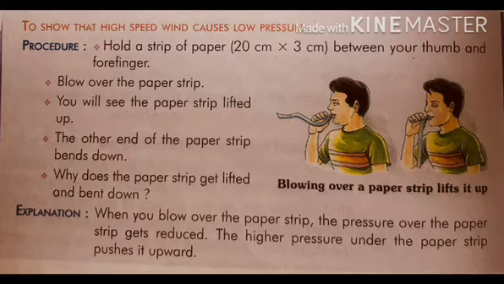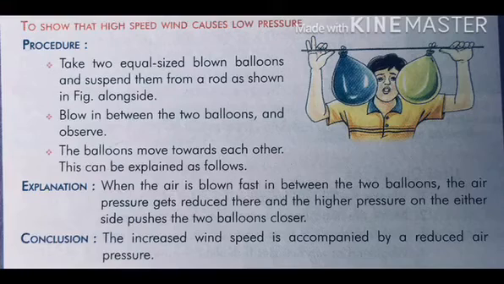Why does the paper strip get lifted and bent down? Explanation. When you blow over the paper strip, the pressure over the paper strip gets reduced. The high pressure under the paper strip pushes it upward. Now the activity number 4, to show the high speed wind causes low pressure. Procedure. Take two equal size blown balloons and suspend them from a rod as shown in the figure. Blow in between the two balloons and observe the balloons move towards each other.